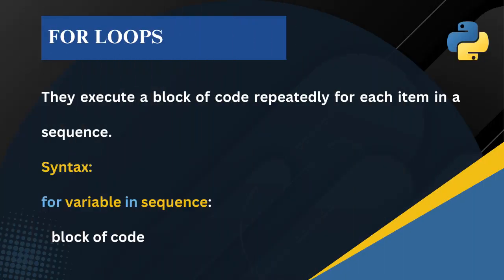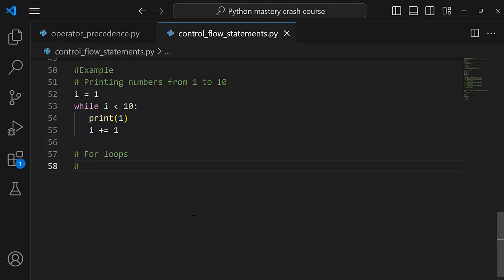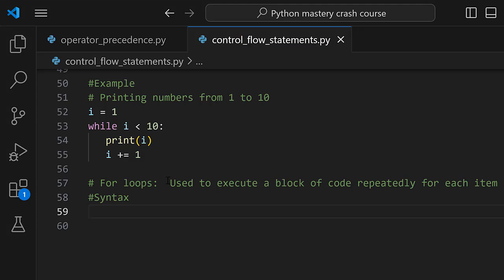So finally, we can now look at for loops. For loops are used to execute a block of code repeatedly for each item in a sequence. That is key. So the syntax for the for loop is that we always start with the for keyword, then we pass in a variable that is going to be used to iterate through the sequence, and then we follow this up with the block of code that we want to work with.